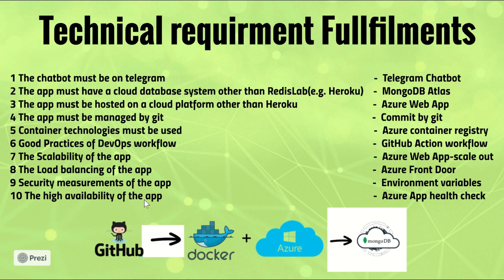The 10th item is the high availability of the apps. Azure apps already have a built-in health check, so it will keep checking whether the container instance is healthy or not. If the container instance is unhealthy, it will stop and restart. The remaining container instances will keep running because of load balancing.